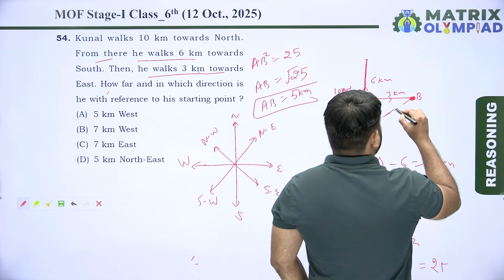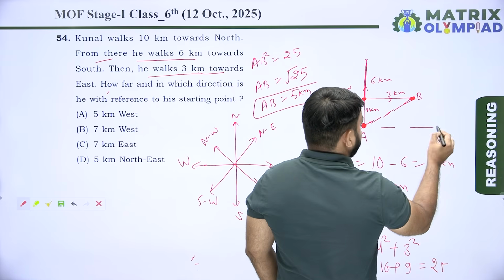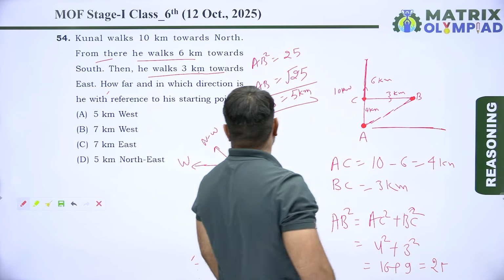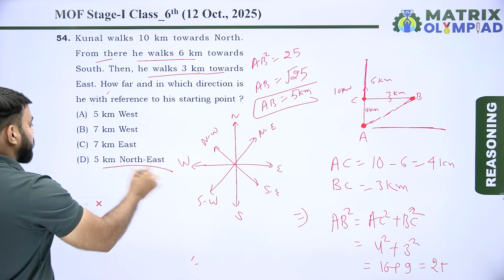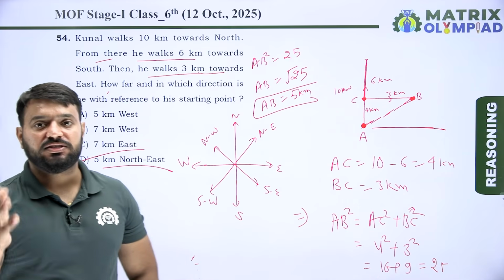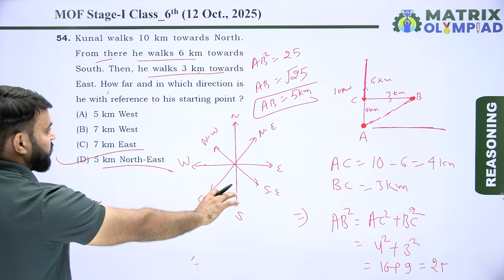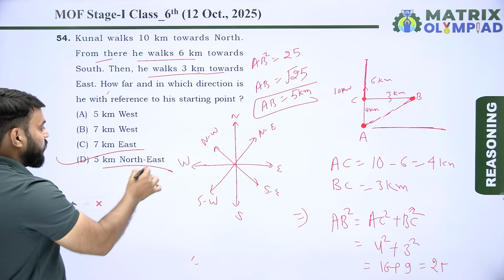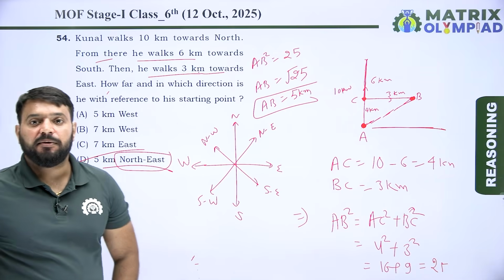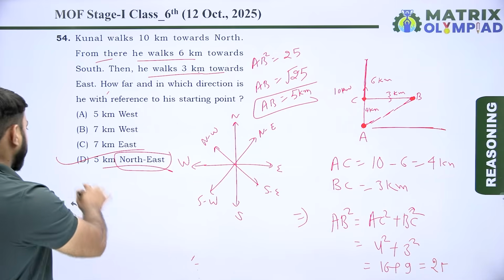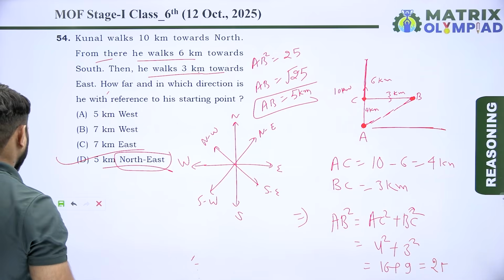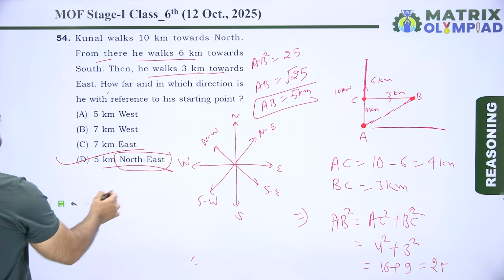So B is in the northeast of A, where this is north and this is east. So here 5 kilometer northeast is the correct answer of this question. So option D is the correct answer of this question because B is in northeast from point A. Let's move on to the next question.